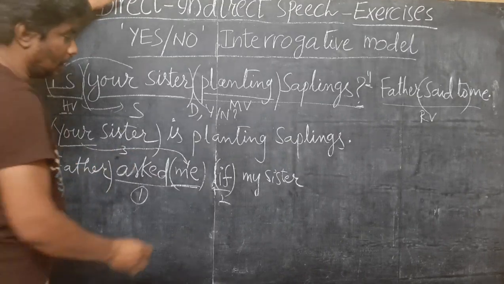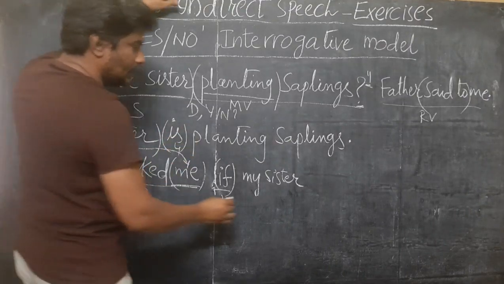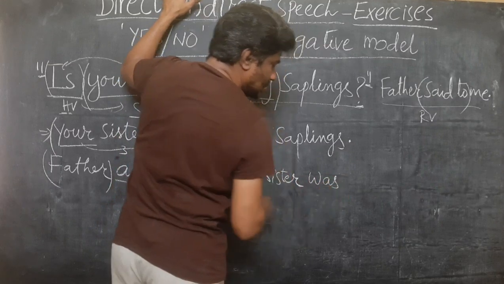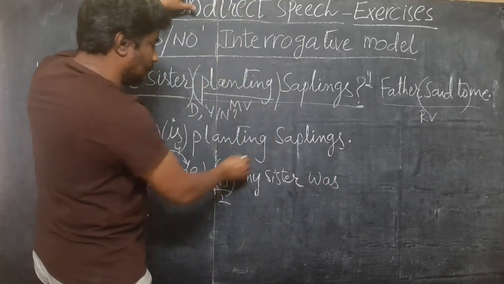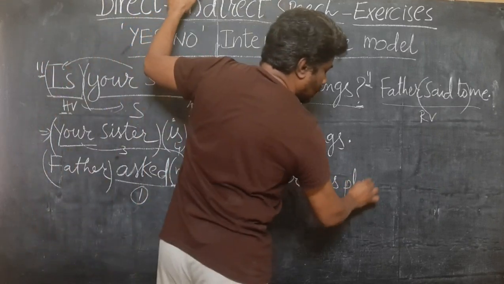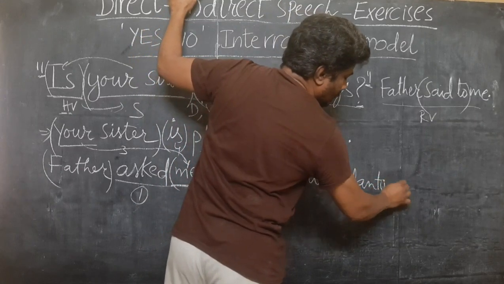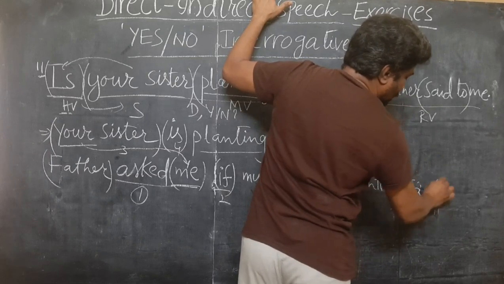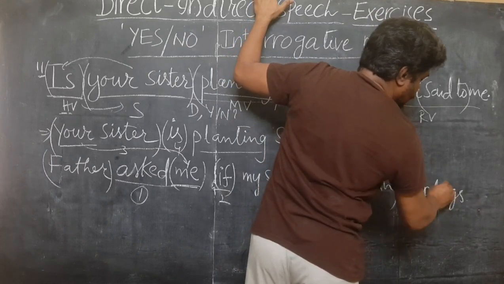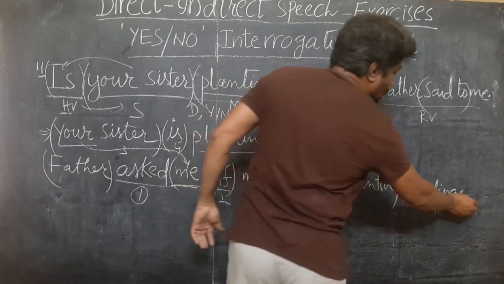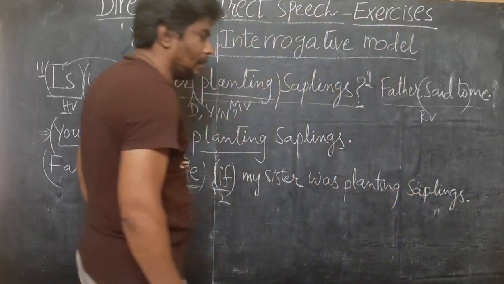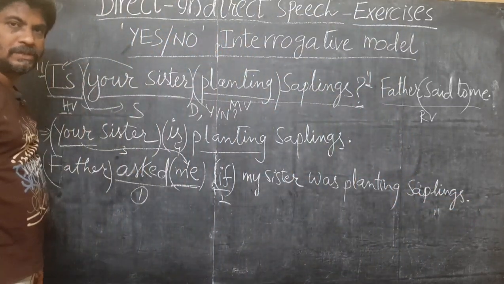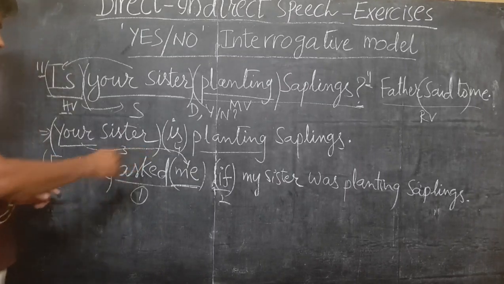Third one is completed. Now the fourth one, the verb. "Is" changes to "was". My sister was. The main verb, planting, has no change. No other changes. Saplings. Here a full stop, not a question mark. Remember, you should put a full stop there. So this is your answer.